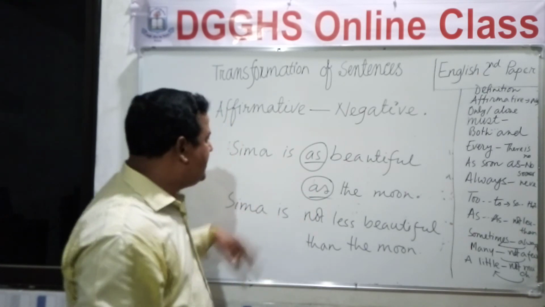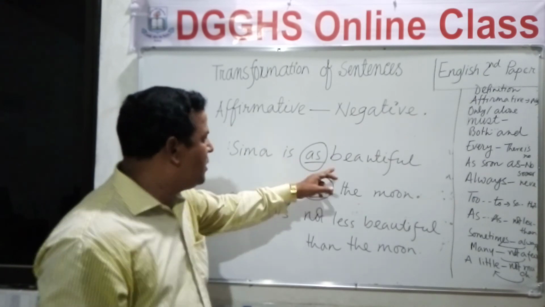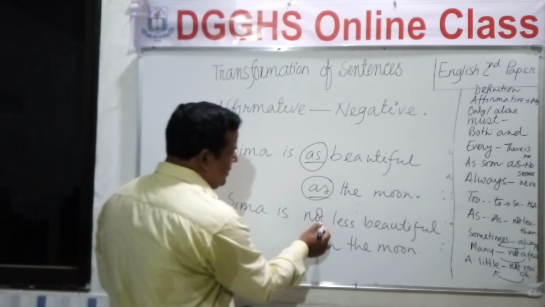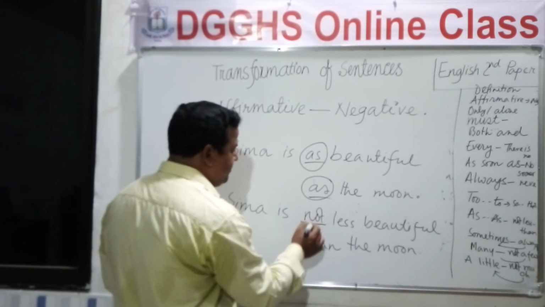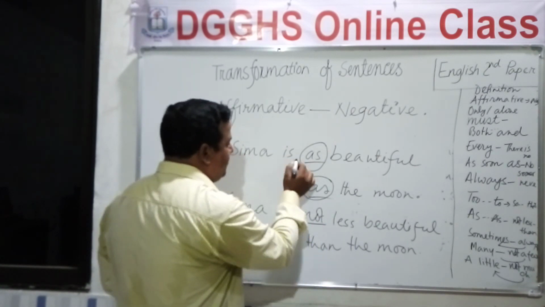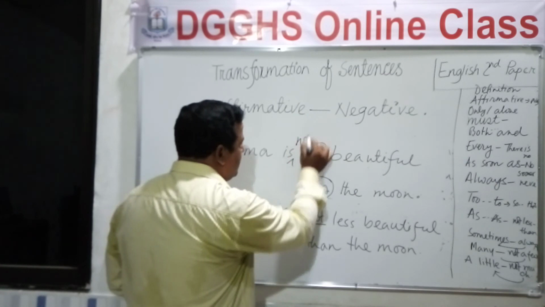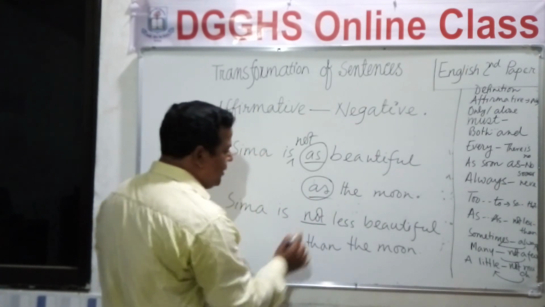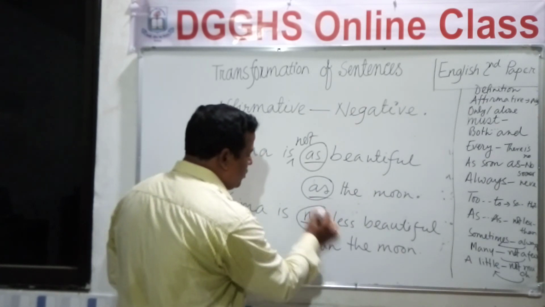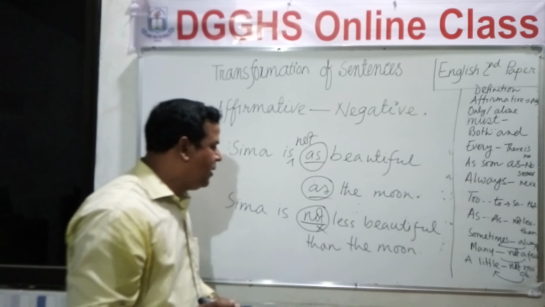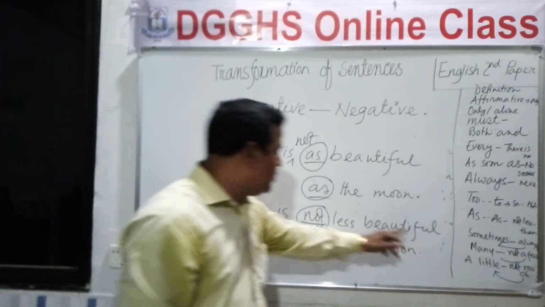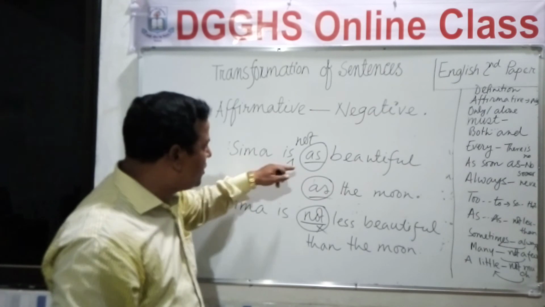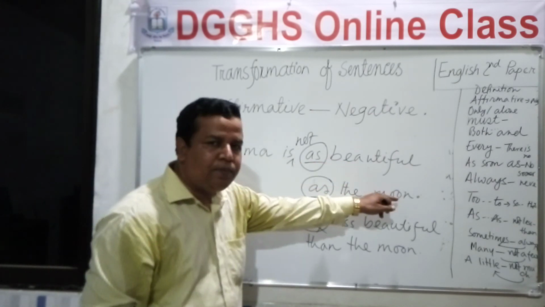And if it is already negative, that is Shima is not as beautiful as the moon, here you will not write this not. Okay? Suppose the affirmative sentence is Shima is not as beautiful as the moon, you will not write not. You will write Shima is less beautiful than the moon.